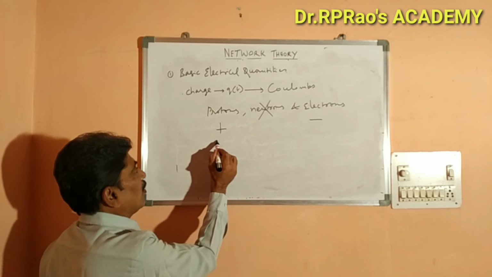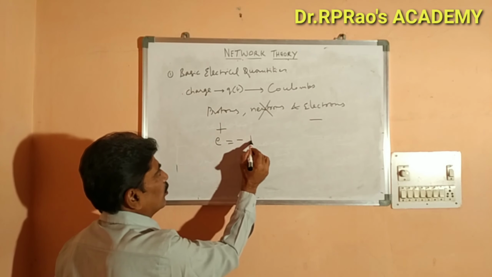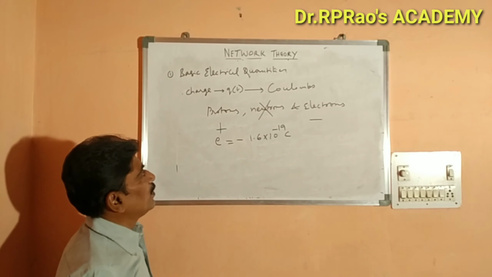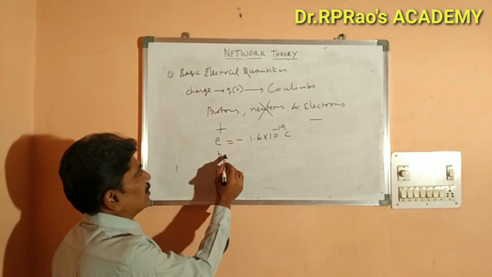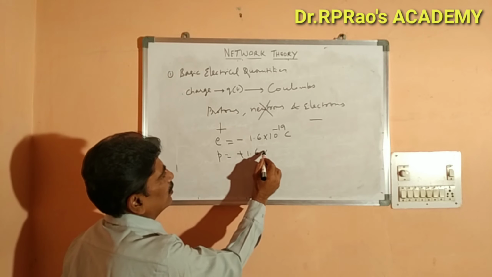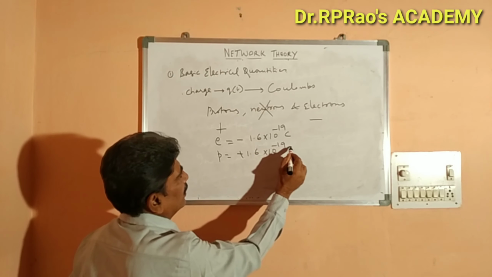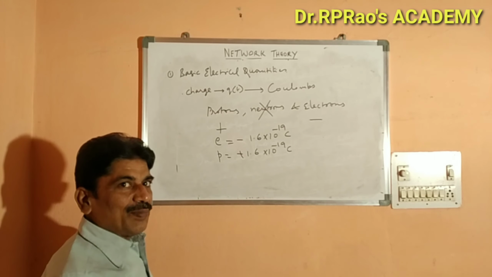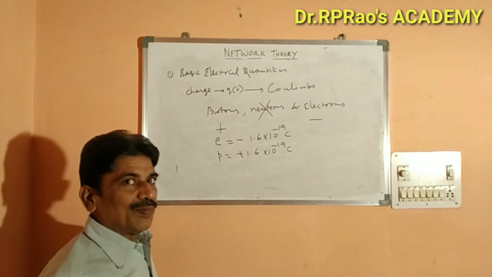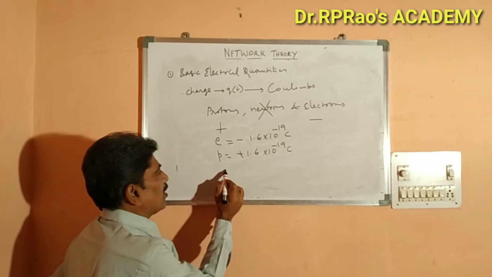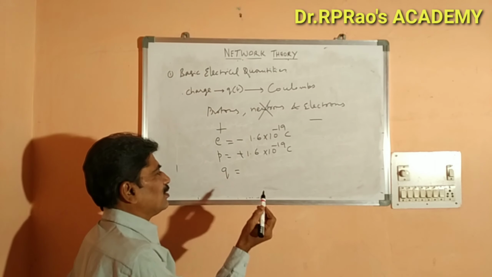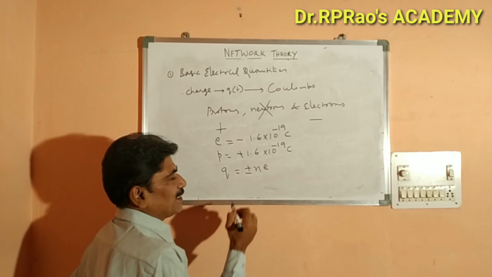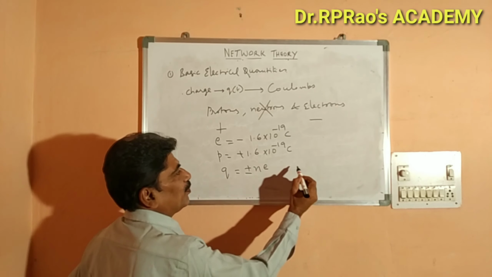So charge of electron is equal to minus 1.6 into 10 to the power minus 19 coulombs. And the charge of proton is equal to plus 1.6 into 10 to the power minus 19 coulombs. This charge of electron is quantized, that means further it cannot be divided. It is the least charge available in nature. So the charge Q is equal to plus or minus n into e, where n is an integer.